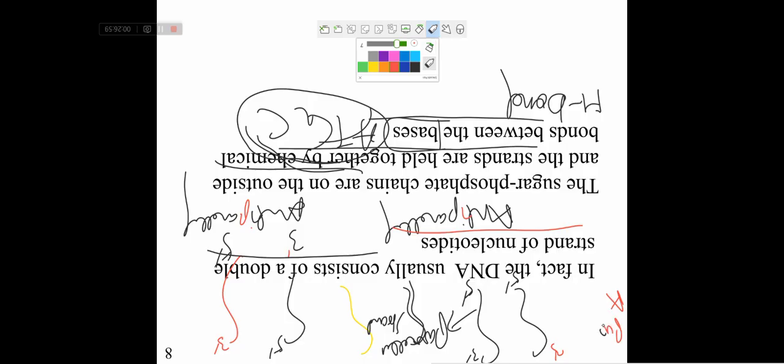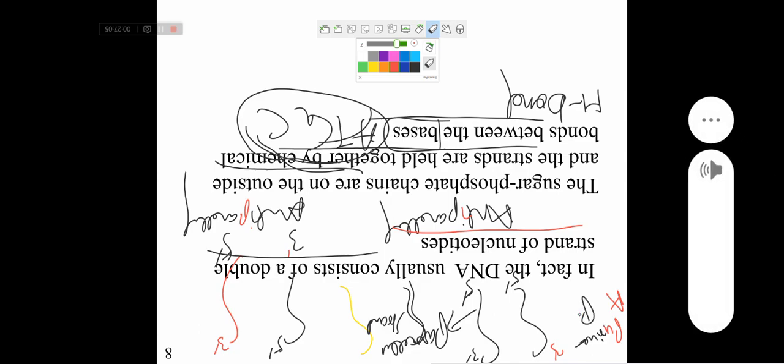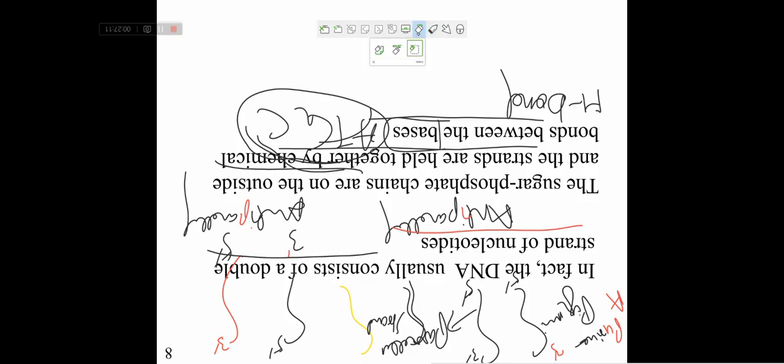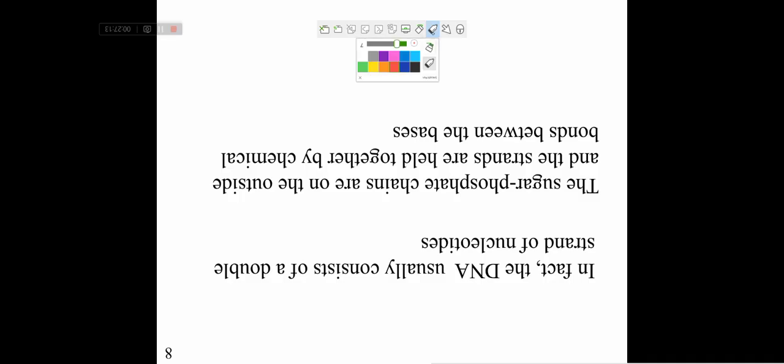Another thing is, always purine will combine with pyrimidine.